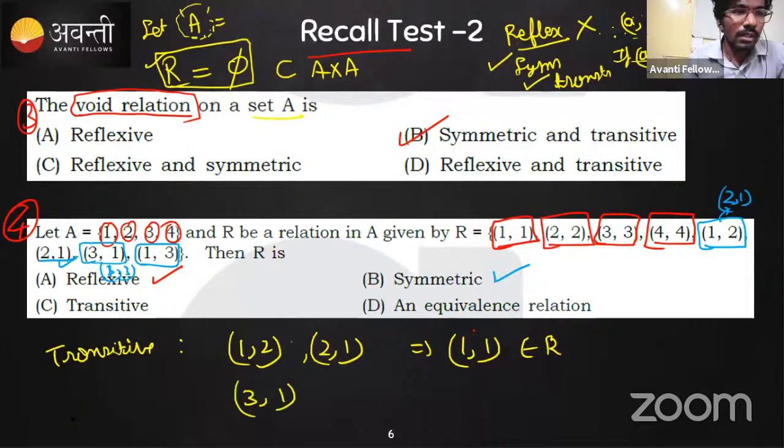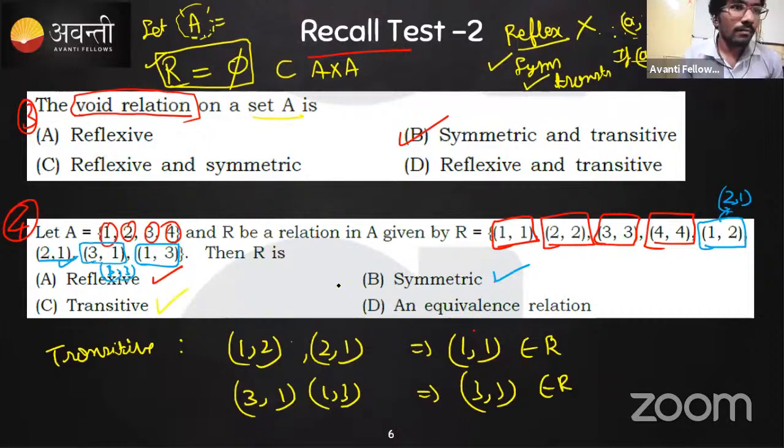Is there any other case where we cannot find the relation? There is no such case. So option D becomes right. It is symmetric and transitive.